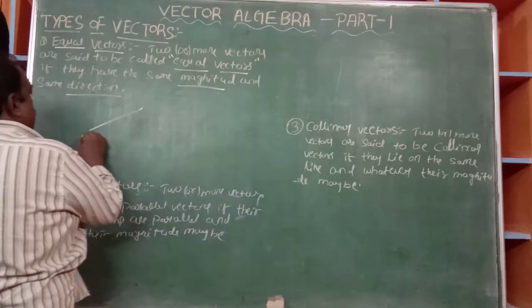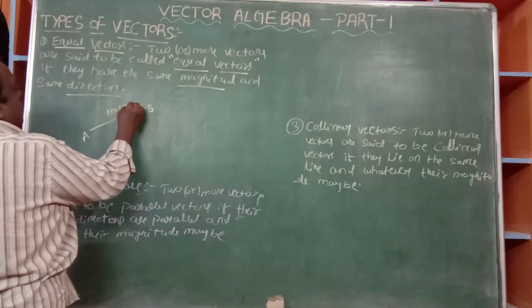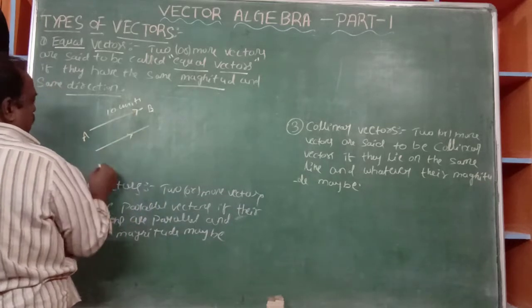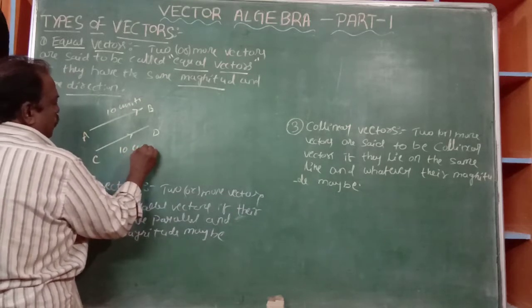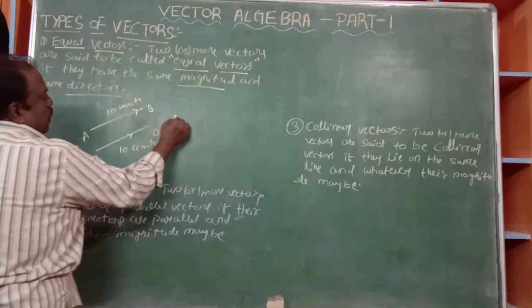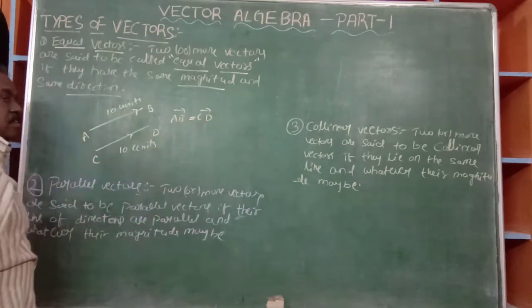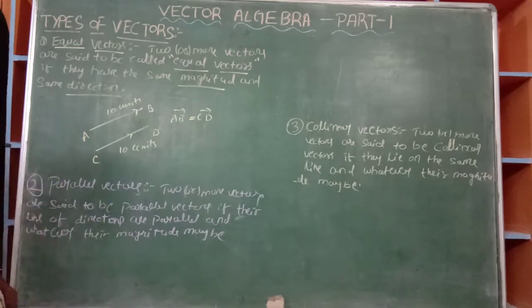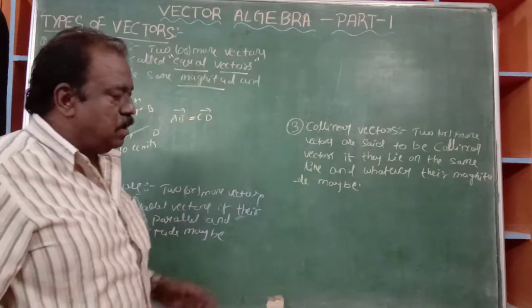Those two parameters, those two concepts must be same. Suppose it is AB bar, say 10 units length, and another one in the same direction, CD bar, also 10 units. Then AB bar is equal to CD bar. Just the positions of the vectors are different. Vector means it is three-dimensional geometry.